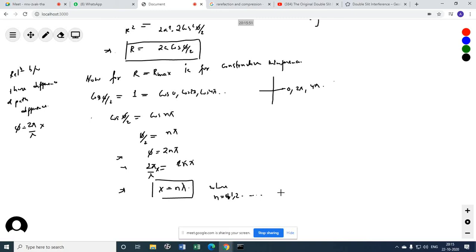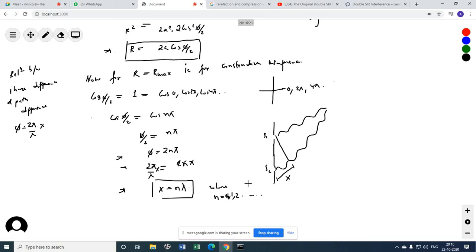So whenever the path difference, this is one wave, this is one wave, this is the slit, this is the second slit. You see this wave has to cover an extra distance x. This is called path difference.